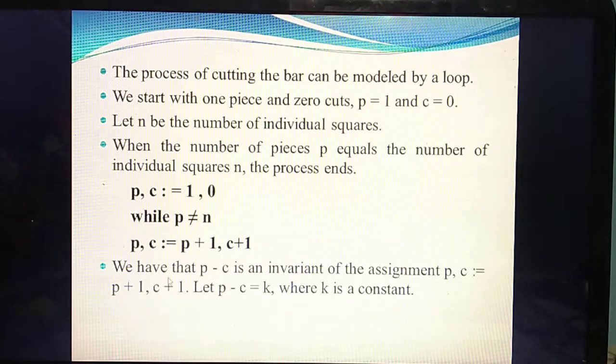Now we are going to find whether P minus C is an invariant or not. We already studied this in the last chapter. Here, in a loop, we are going to find whether this is a loop invariant or not. So for that they write P comma C, which means P plus 1 comma C plus 1. They ask you to prove P minus C is an invariant, so you write P minus C equal to K, where K is one constant value.